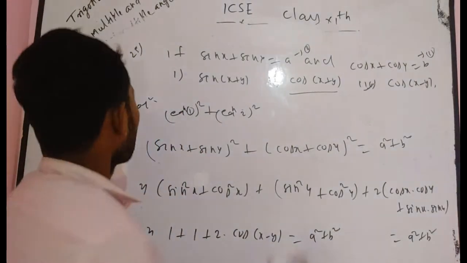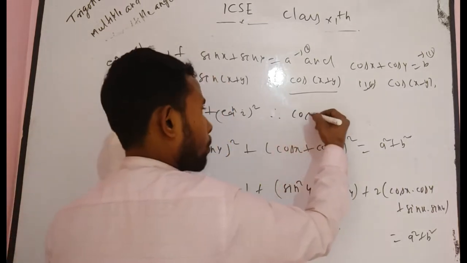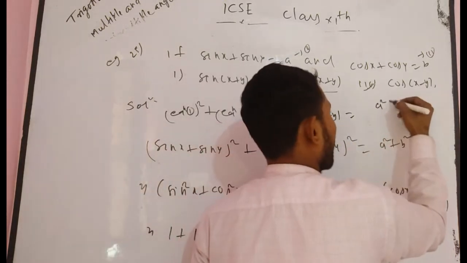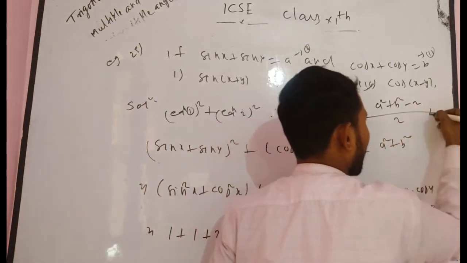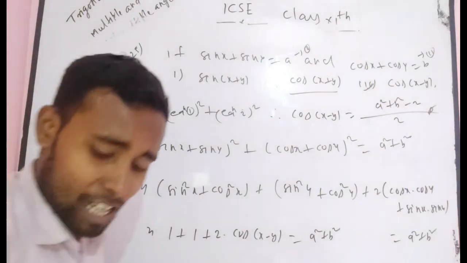So you can solve. If you wish, I will write it again. So cos x minus y is equal to (a square plus b square minus 2) divided by 2, which is your required answer for this problem. I think this is also easy for you.